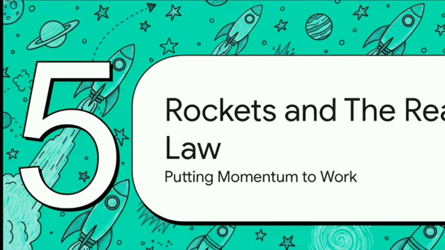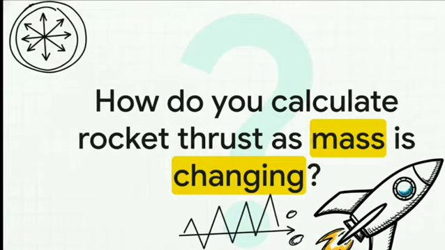All right, so let's see this more powerful law in action with a perfect example, something that F equals ma just can't handle. Let's talk about a rocket. So how do you figure out the thrust of a rocket while it's burning fuel? Well, F equals ma can't help us here because that m, the mass, is constantly going down as it shoots out exhaust. We can't use a constant m. But the momentum law? Oh yeah, it was pretty much made for this exact problem.